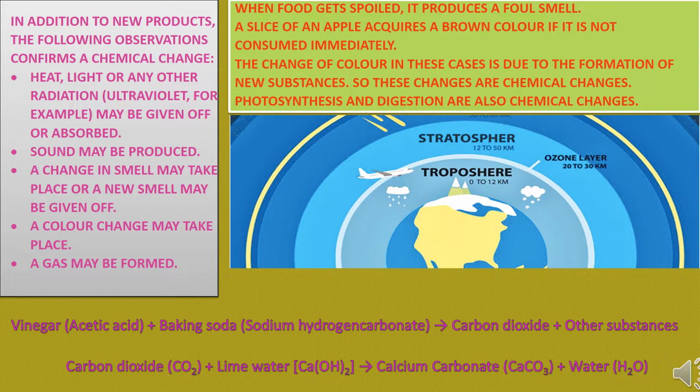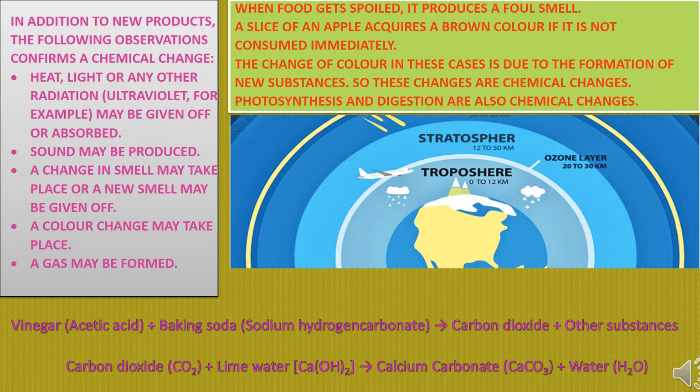Here we are going to discuss the chemical changes. In addition to new products, the following observations confirm a chemical change. Heat, light, or any other radiation, for example ultraviolet, may be given off or absorbed. Sound may be produced. A change in smell may take place, or a new smell may be given off.